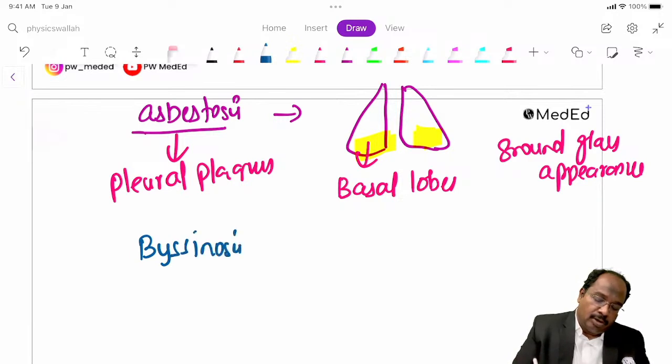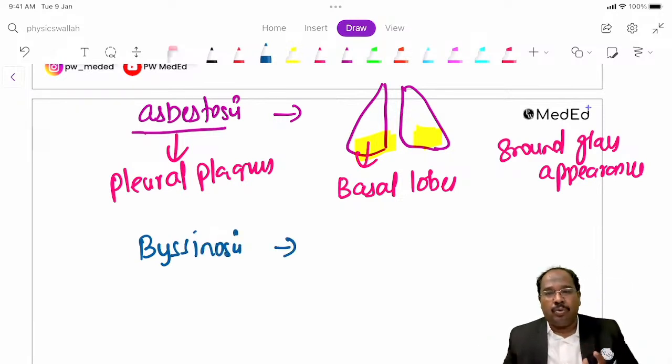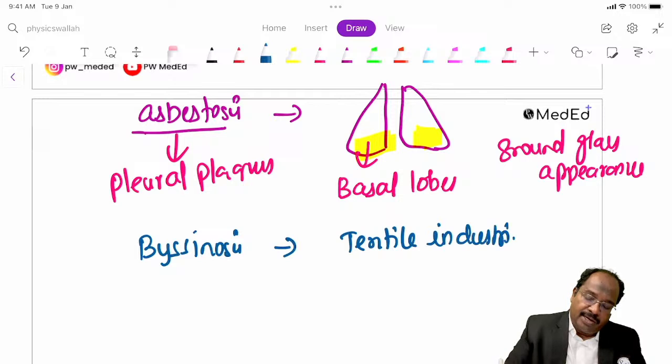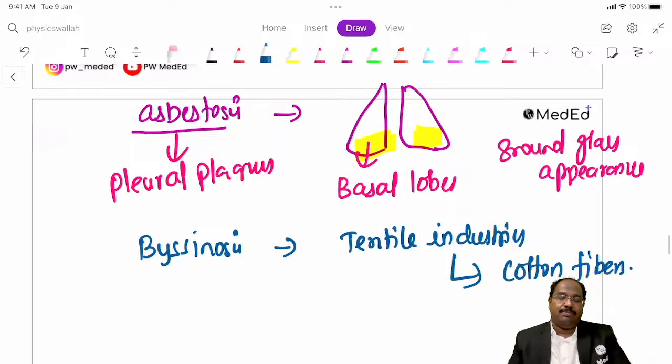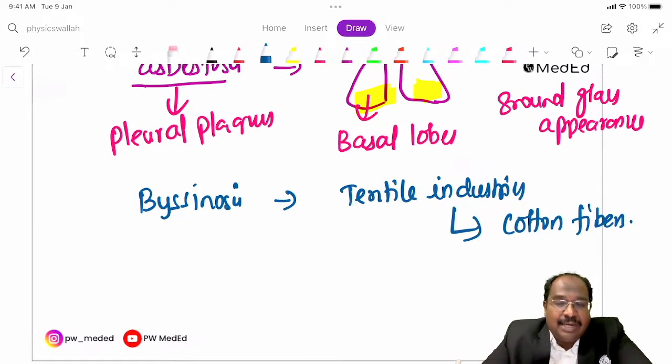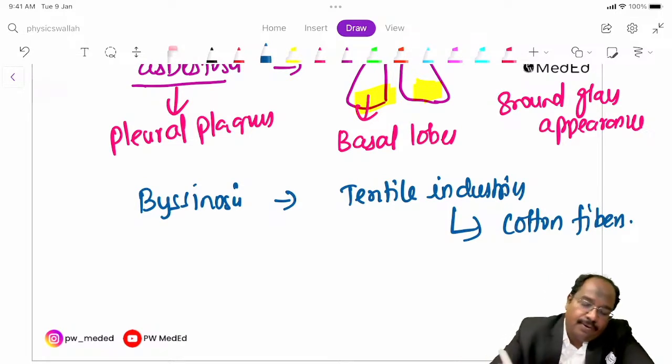The next one we have is byssinosis. It is common in people working in the textile industry, exposed to cotton fibers. This is byssinosis, guys: people working in textile industry and cotton fibers.